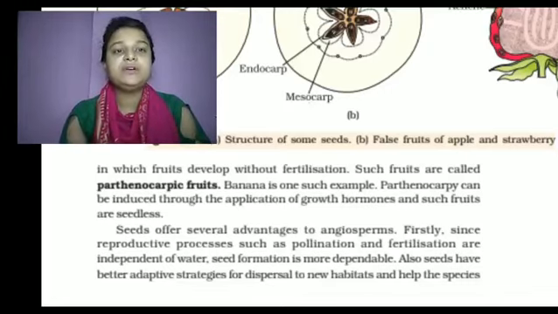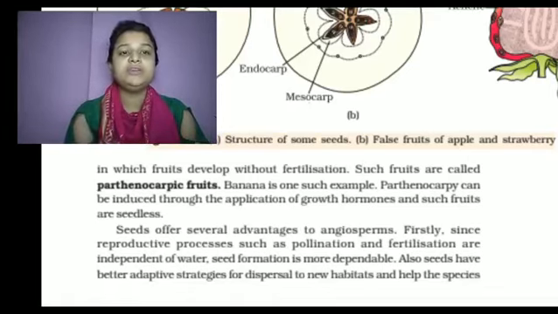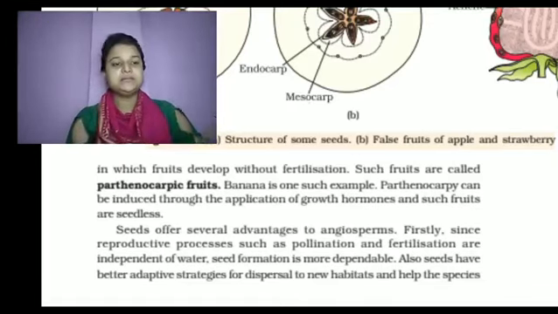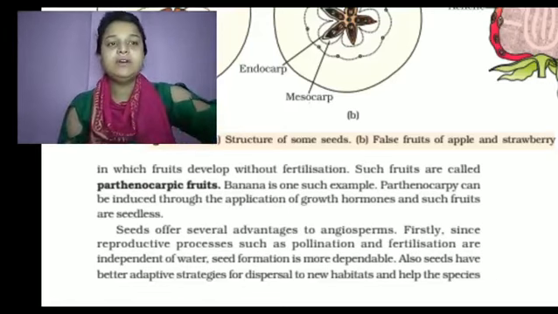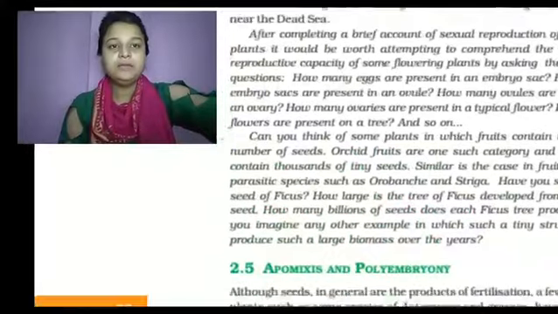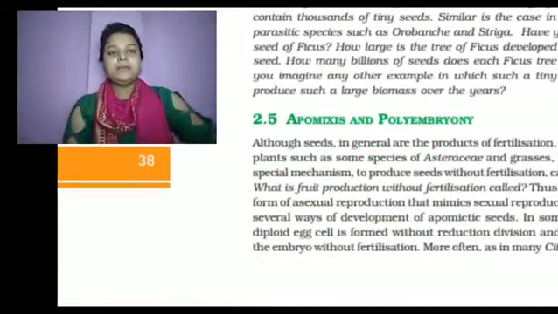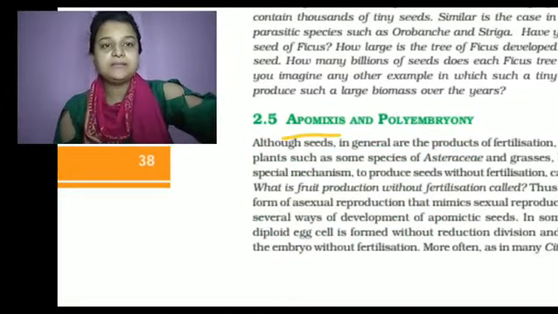The advantage of angiospermic plants is that the reproductive processes, such as pollination and fertilization, are independent of water, so seed formation is more dependable. Also, seeds have better adaptation and strategies for dispersal to new habitats, helping the species. Now we are talking about apomixis and polyembryony. First, we discuss apomixis.